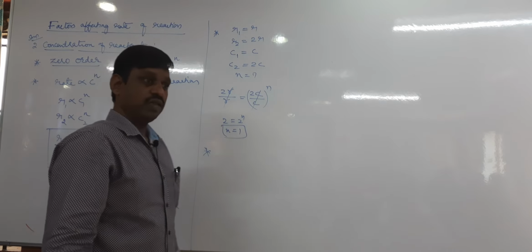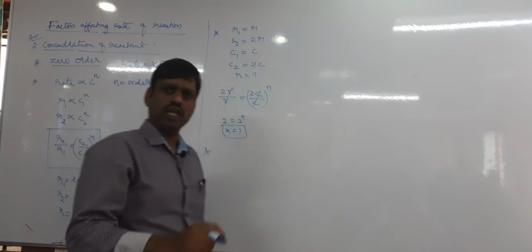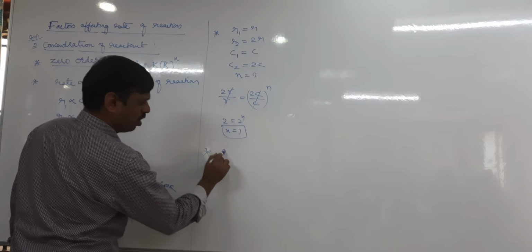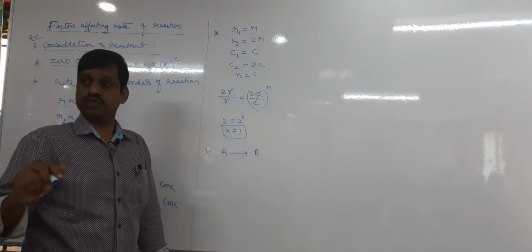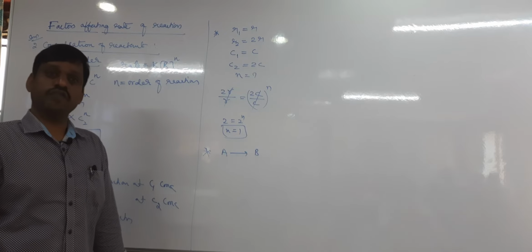Next, one more question. For a hypothetical reaction A gives rise to B, the rate of the chemical reaction increases 4 times as the concentration is doubled. What is the order of reaction?